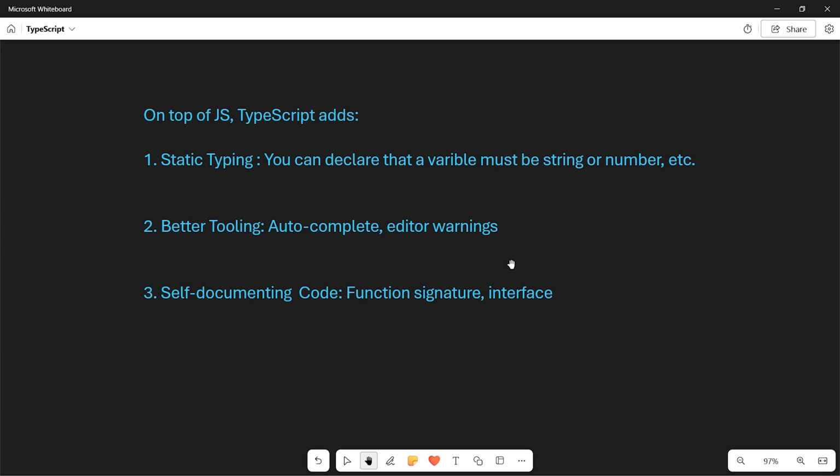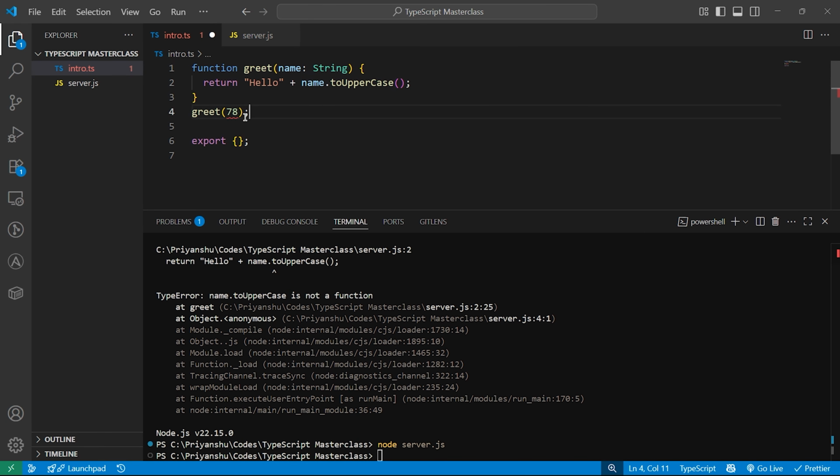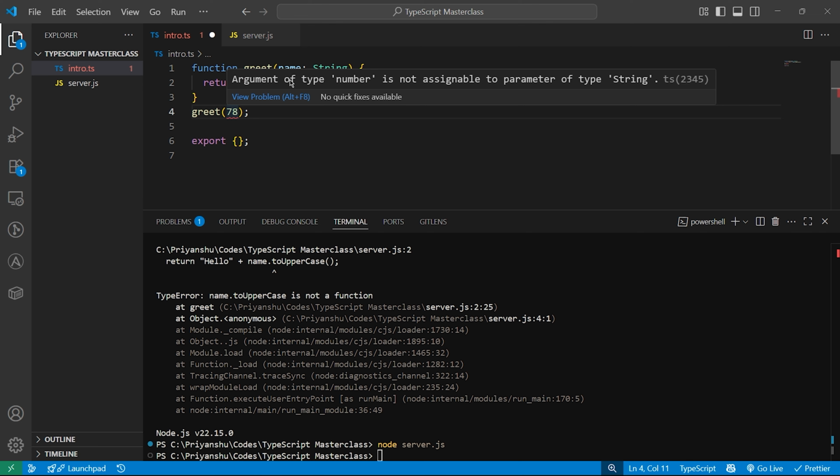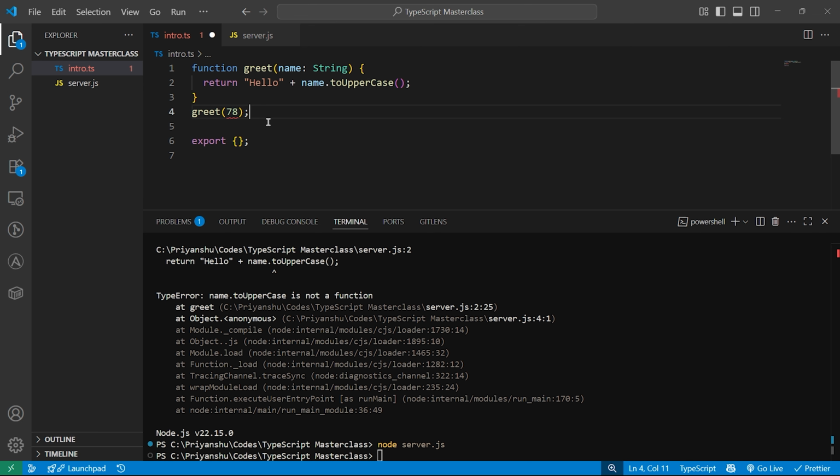So on top of JavaScript, TypeScript adds static typing. What is static typing? You can declare that a variable must be a string, number, or whatever type the variable is. You have to explicitly define it. If you leave it, it will be of type any. But even in the TypeScript documentation itself, they say please don't use any, avoid any. If you misuse it, TypeScript will shout at you before you even run the code, as it did over here. It is telling me that you cannot pass a number over here, I need a string.